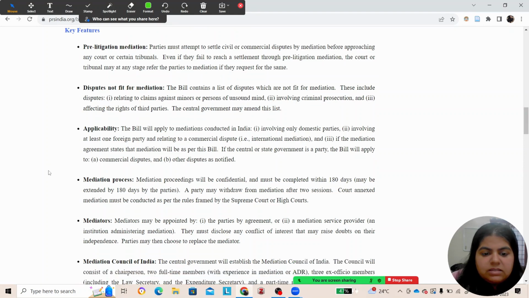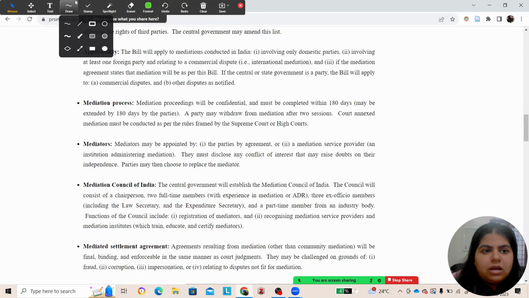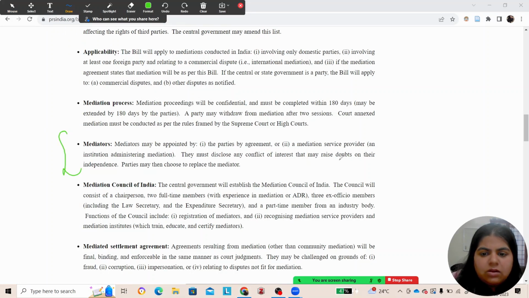Next point, mediators may be appointed by the parties to the agreement or a mediation service provider. They must disclose any conflict of interest and they can choose to replace the mediator as well. What we talked about right now is the Mediation Council of India, which appears to be the next key feature. The central government will establish the Mediation Council of India. The council will have a chairperson, two full-time members who are experts in mediation or ADR, three ex officio members, which are the law secretary, the expenditure secretary, and a part-time member from an industry body.